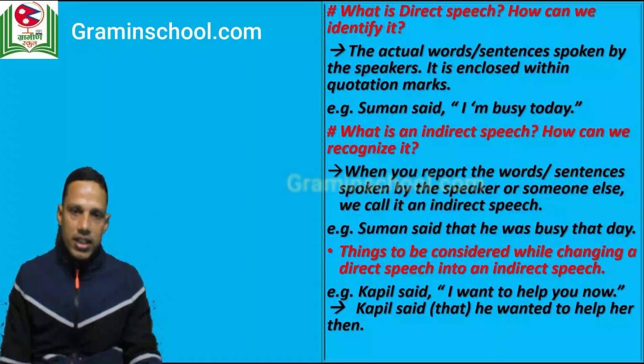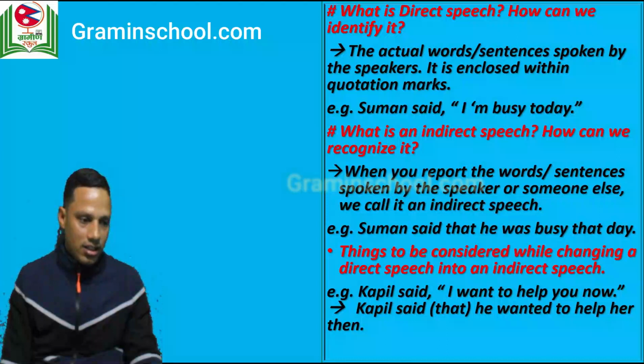Now we have some things to be taken into our mind when we change a direct speech into an indirect one. There are some things that we should consider. And what are those things? You can see here under things to be considered while changing a direct speech into an indirect speech. Here is one example.